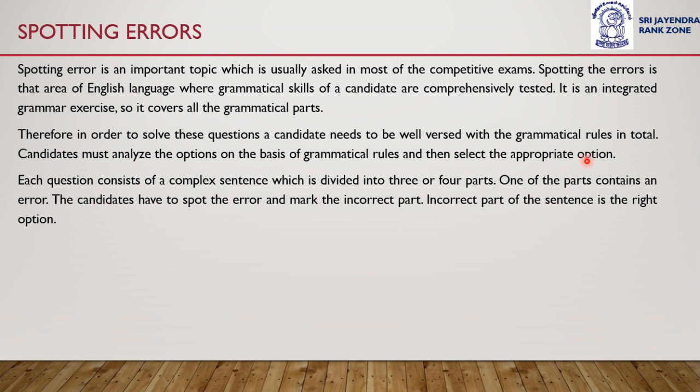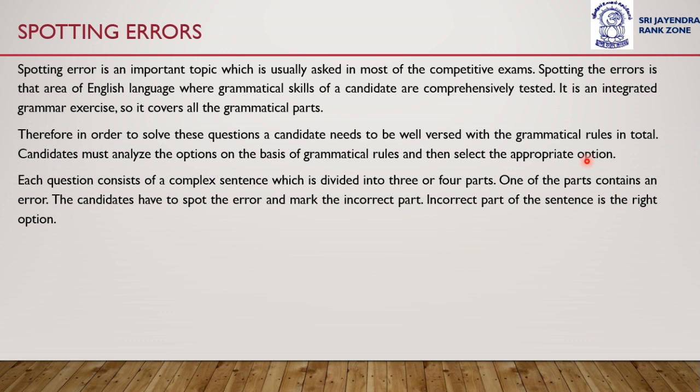So, a candidate needs to go through the sentence properly and recognize the part which might have an error. In some questions, you might have to choose the correct option as well, that what is the correct option and what should be used instead of the error part.